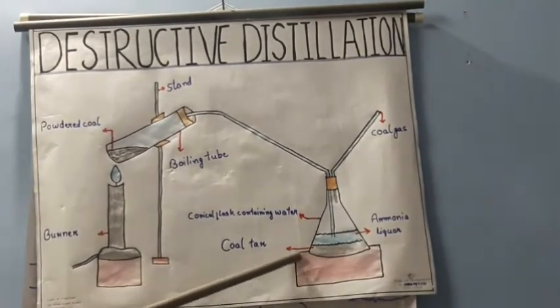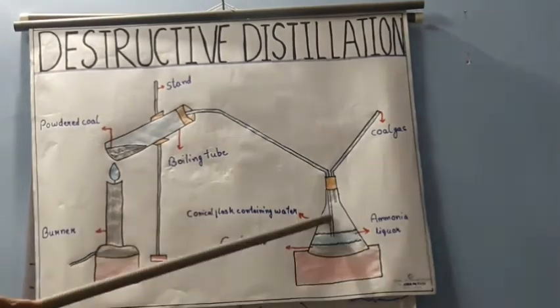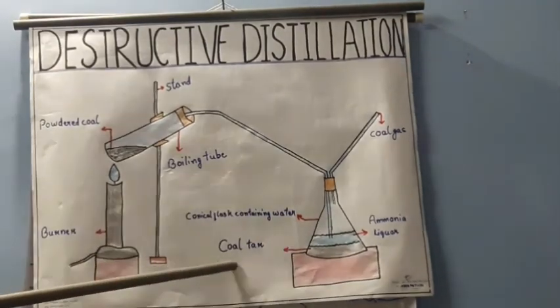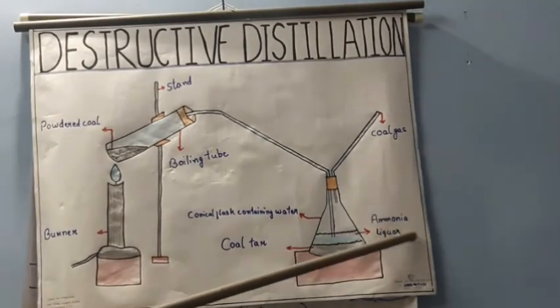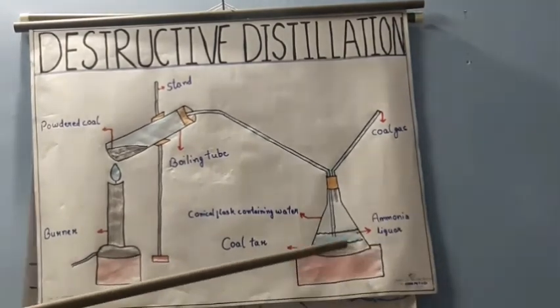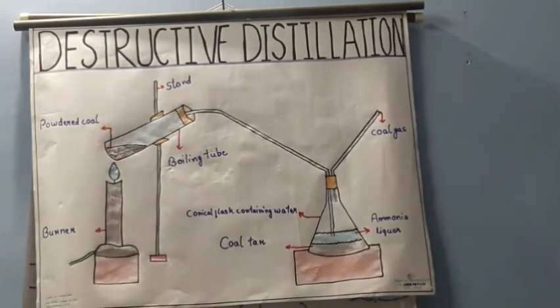Then on top of the coal tar you can see the blue colored liquid, that is known as ammonia liquor. Ammonia liquor is nothing but water mixed with ammonia. Ammonia is a compound containing nitrogen and hydrogen. The formula for ammonia is NH3.